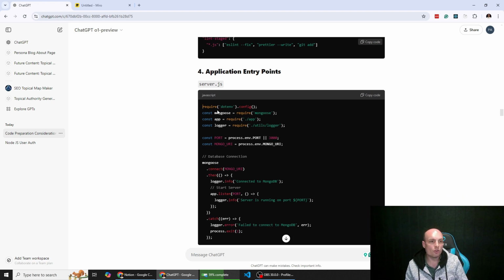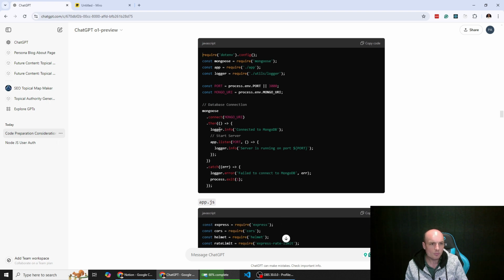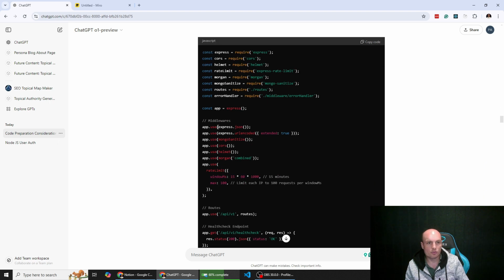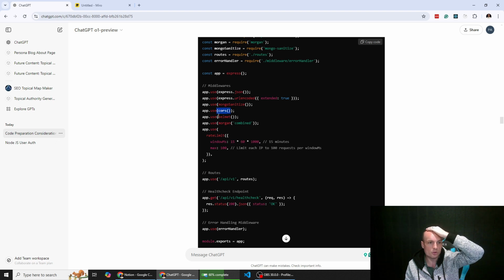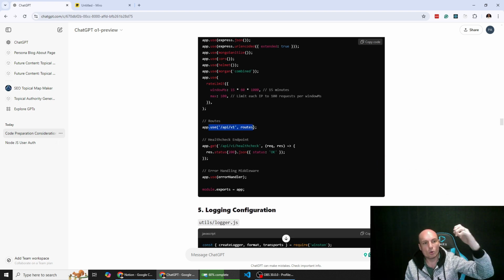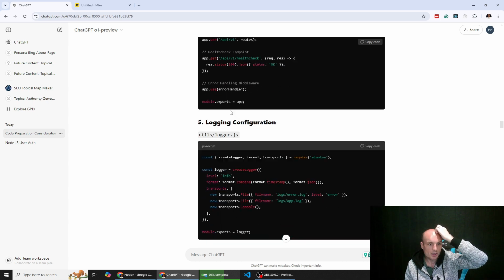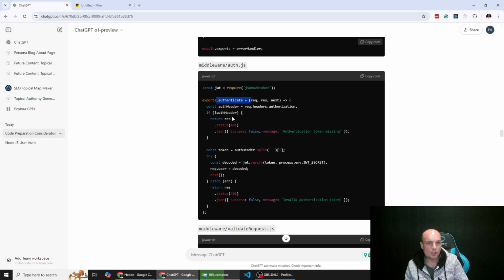This is our core server application, so we saw this before with the simplistic example. And this is basically Mongoose connecting and running. This is the main application folder that starts to initiate or run everything. So we've got a lot more things happening now. We've got our CORS package, we've got Helmet, we've got Morgan, I forget what Morgan's used for, the rate limiting. Then we call a central folder that has all of our routes, health check endpoint, logging, and so on. Let's go to middleware. So this is authentication.